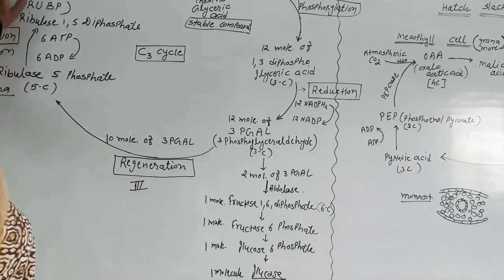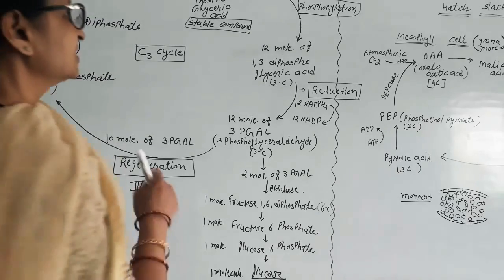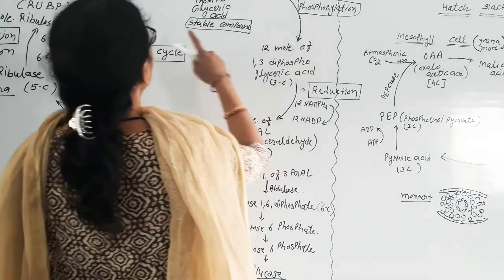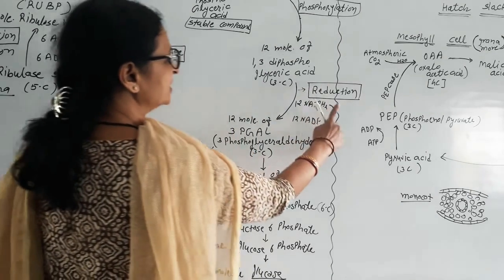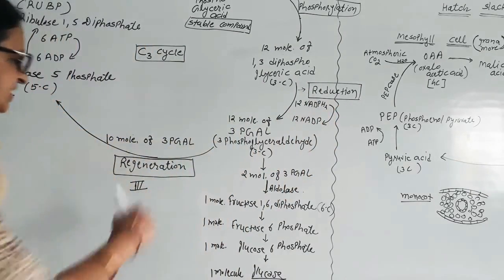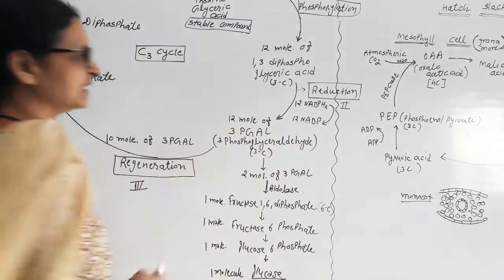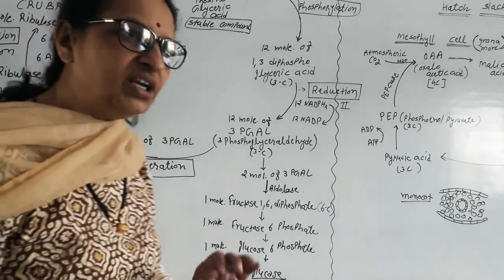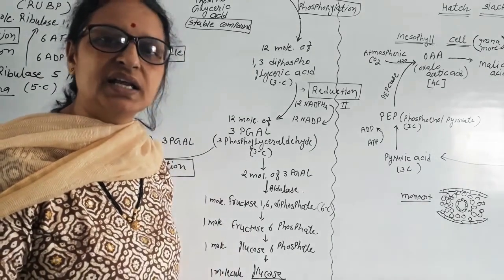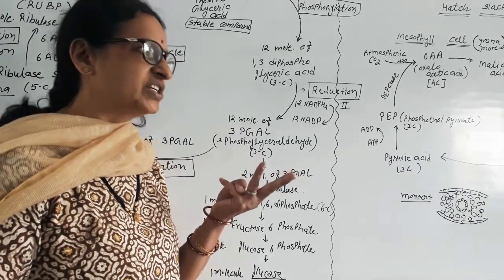The first one is carboxylation, the second one is reduction, and the third one is regeneration. This one is the second step. So the complete Calvin reaction mainly contains 3 main reactions.